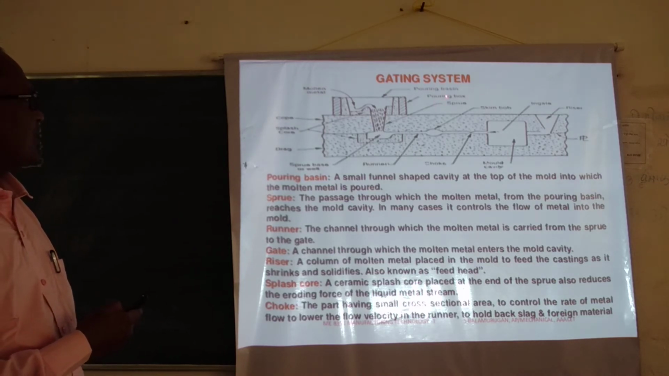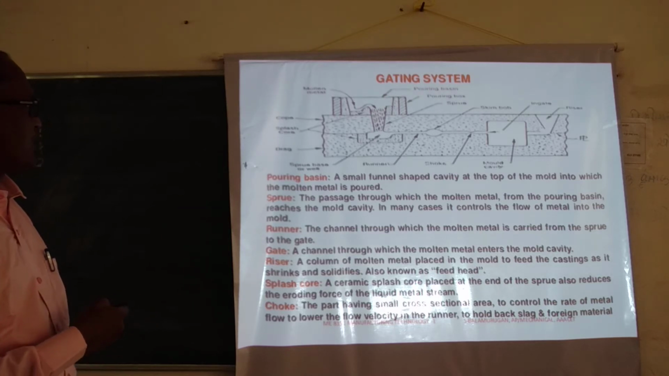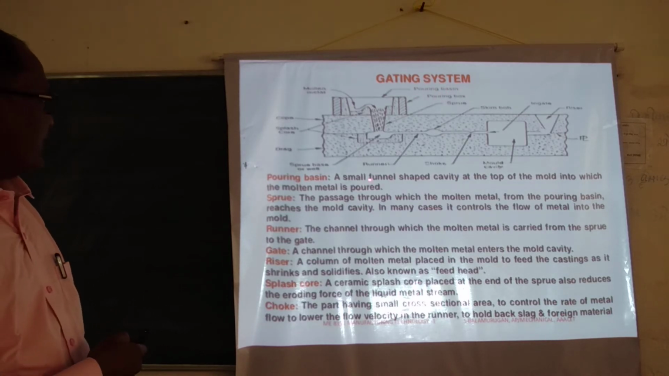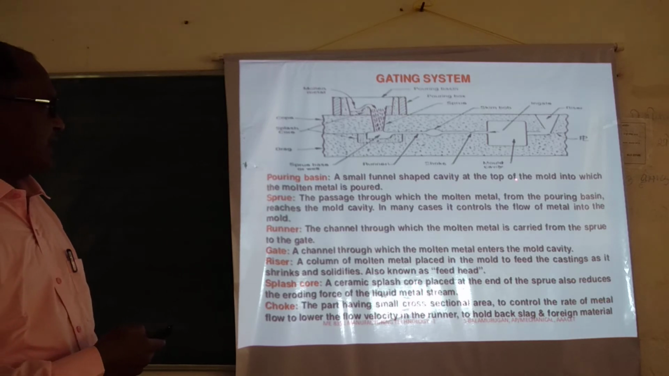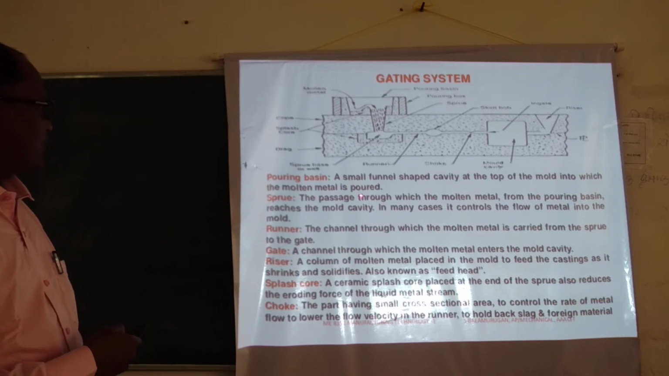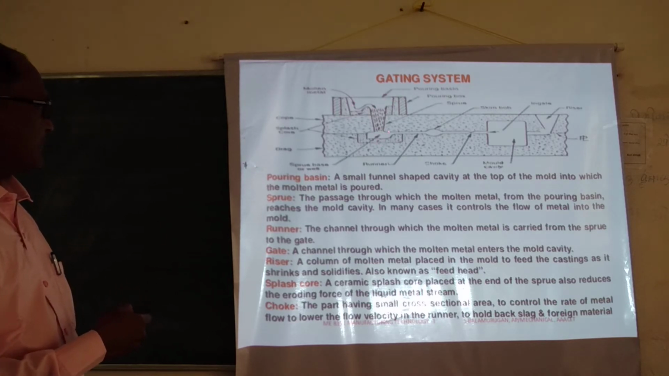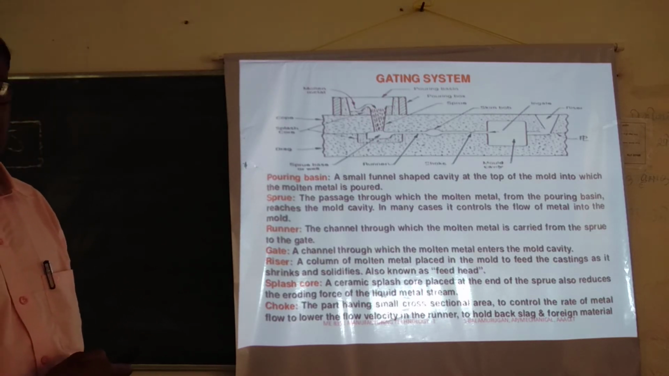This is the pouring basin. Pouring basin means the portion from where you pour the molten metal into the mold cavity. It is a small funnel-shaped cavity at the top of the mold into which the molten metal is poured. From this portion you pour the molten metal, so that is called a pouring basin.